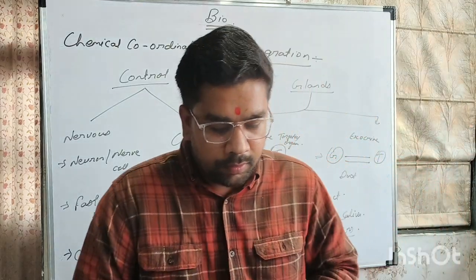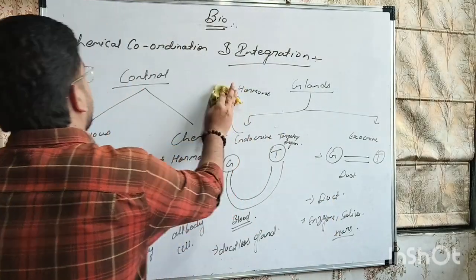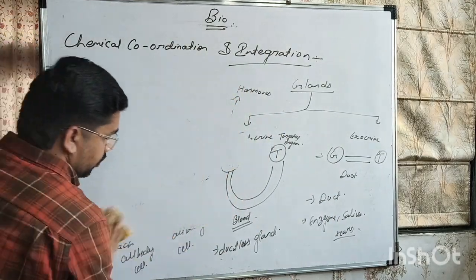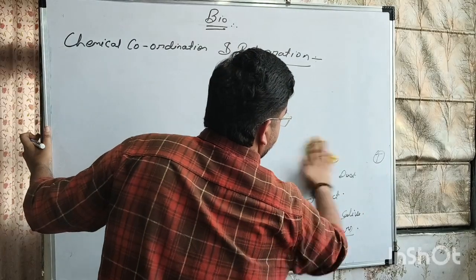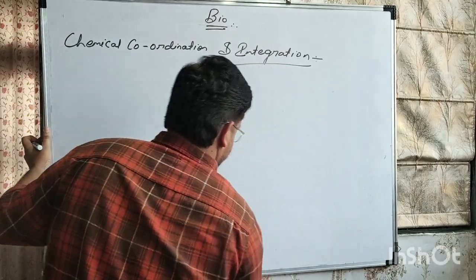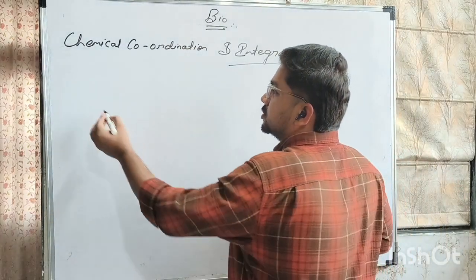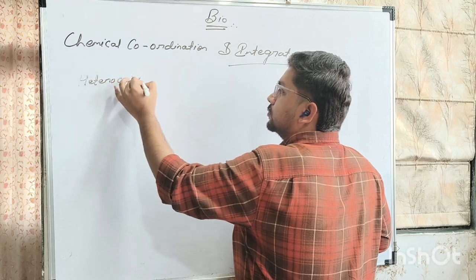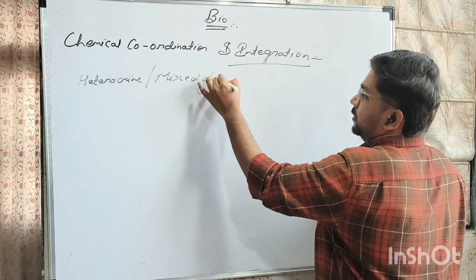There is one more type of gland present in human body, that is called heterocrine gland. It is a third type of gland, or it is also called mixed gland. Okay, let us have a look at it.